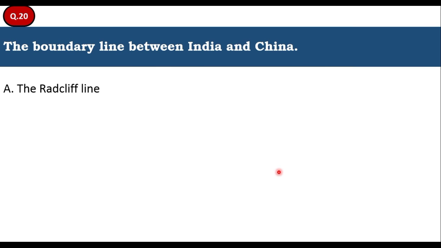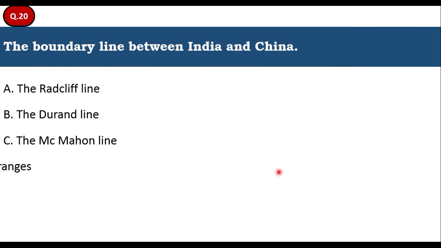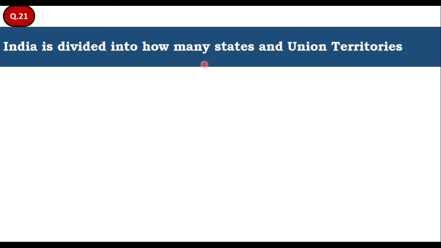The boundary line between India and China: Radcliffe Line, Durand Line, McMahon Line, Himalayan ranges. Yes, it is the McMahon Line that separates India and China, but the natural frontier was the Himalayan ranges. But the line separating India and China is the McMahon Line. Therefore, option C is the right answer for this question. Let's move to the next question.